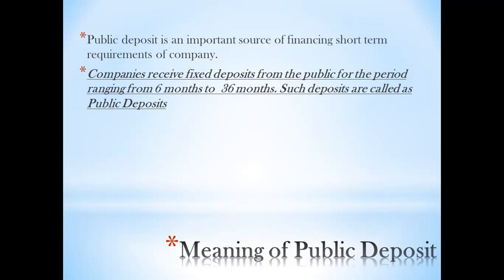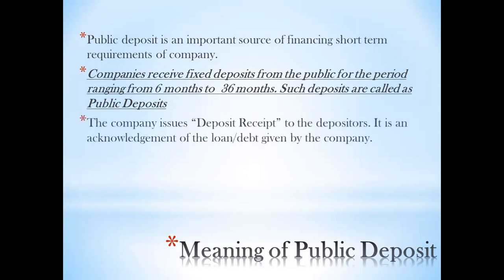So that is the time period, as when you make fixed deposits in a bank, right? For 1 year, 2 years, 3 years. In the same way, you can give deposits to companies as well for a period ranging from 6 months to 36 months. Such deposits are called public deposits. The company issues a deposit receipt to the depositors the same way. When you make an FD in a bank, the bank gives you a receipt, an FD slip. You have to maintain it and keep it with you very safely.